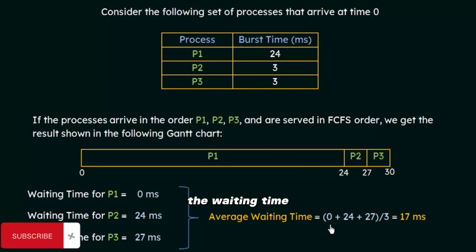Because 0 is the waiting time for P1, 24 is the waiting time for P2, 27 is the waiting time for P3, and in total there are 3 processes. So we are adding up these values and dividing it by 3, and hence we get 17 milliseconds. So the average waiting time for this particular scenario, when we followed the first come, first served scheduling algorithm, is 17 milliseconds. Alright, now let's take another example.